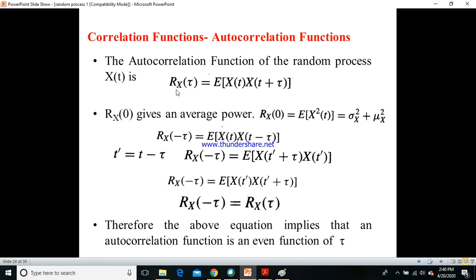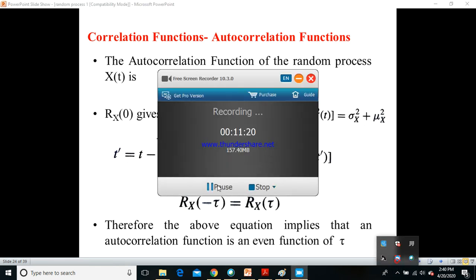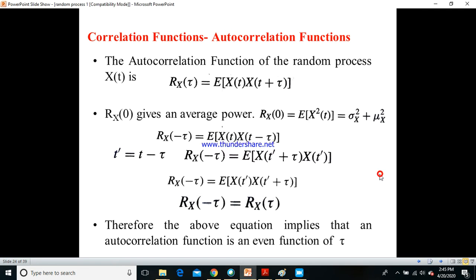In some places I have used K in the place of R. Even K of tau is also meant as autocorrelation. Keep this in mind. So Rx of tau is the autocorrelation function, which is given by expectation of x of t multiplied by x of t plus tau.